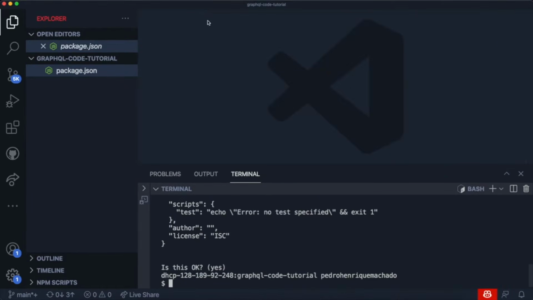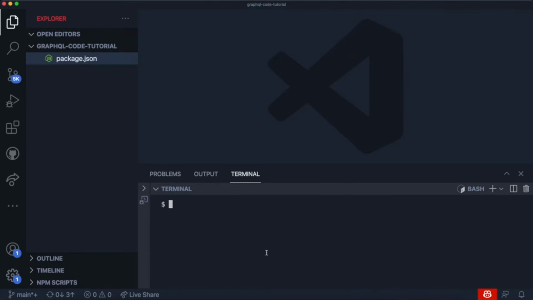Now that we have our package.json, we need to install a few things. The first thing we want to install is the Apollo server library. So I'm going to say npm install apollo-server like this. And this library, as I mentioned, will allow us to make our API into an API that serves GraphQL. But we also need to install the GraphQL package, because we need it in order to write actual GraphQL language. To use the GraphQL language and write our definitions, we need to install the GraphQL core package. So I'm going to press enter, and it's going to install both of the packages.